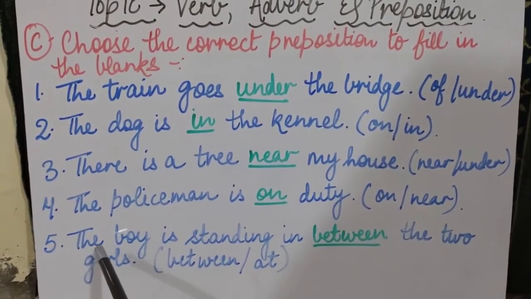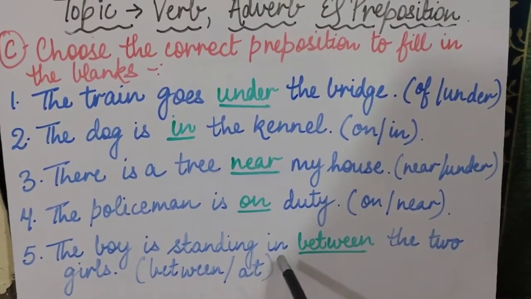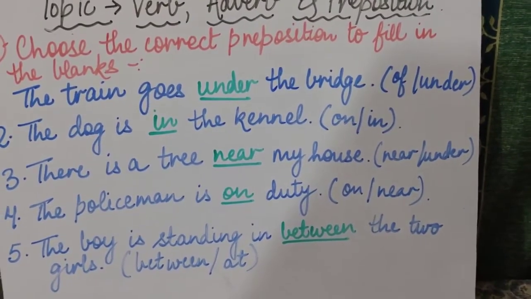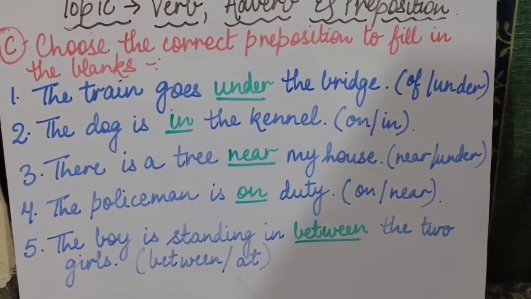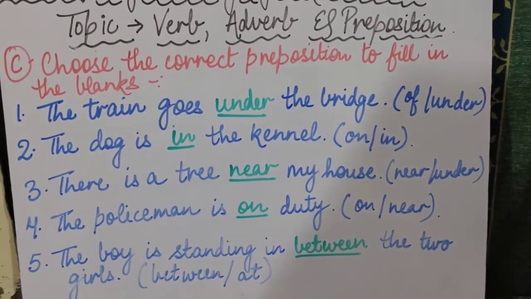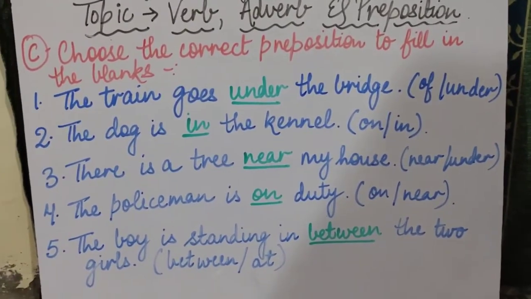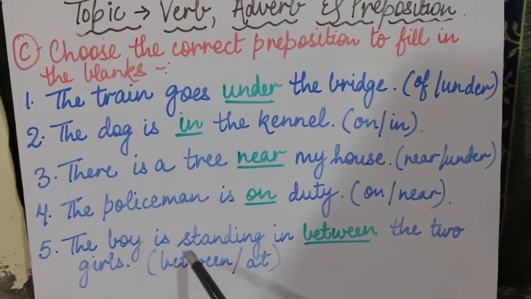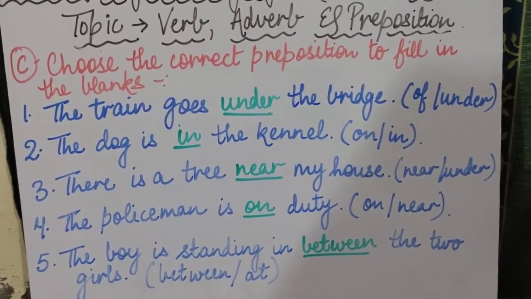Coming to the last fifth sentence, the boy is standing in dash the two girls. When we are talking about only two things, then we will write between. Okay, and when there are more than two, then we will use among. So the boy is standing in between the two girls. Correct preposition is between. Clear to you all?